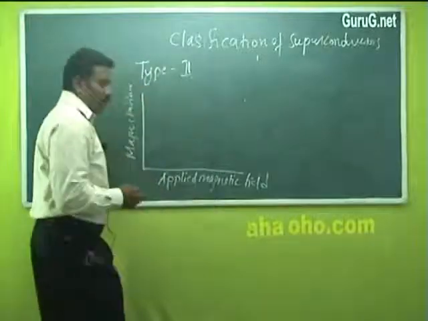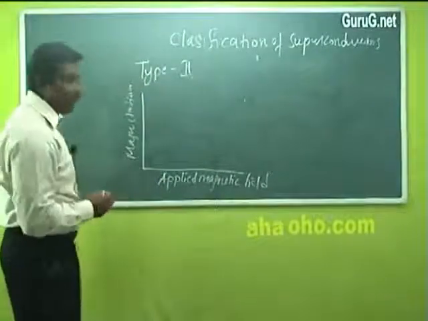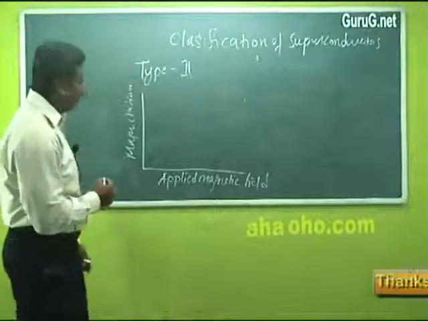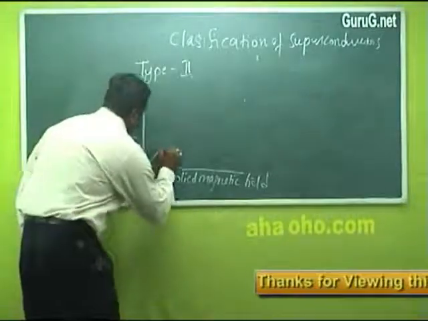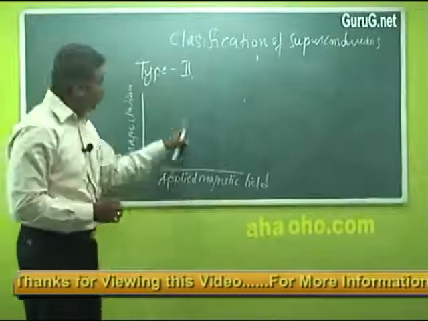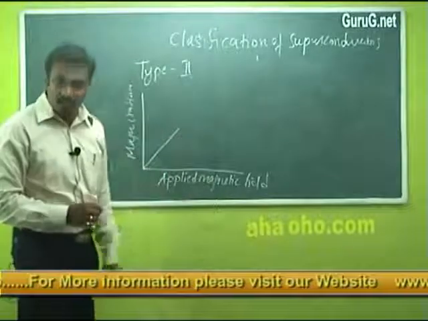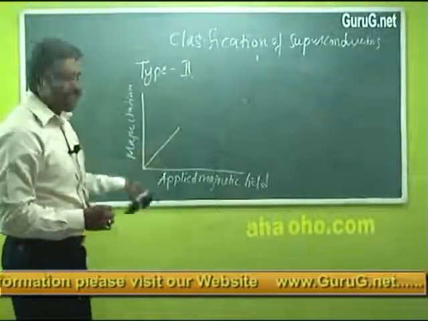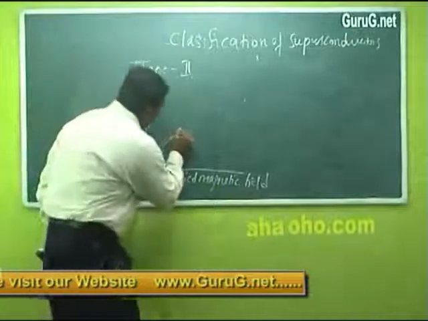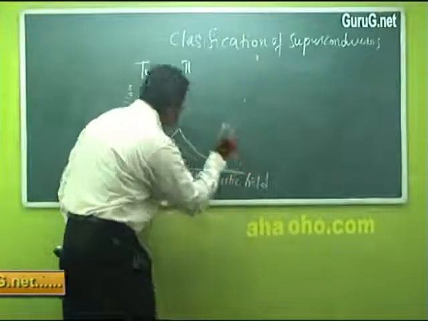When a type 2 superconducting material is subjected to an applied magnetic field, the magnetization increases up to a particular point. In case of type 1 superconductors, what happens? The magnetization suddenly drops to 0 and after that point it behaves as a normal conductor. Whereas in case of type 2 superconductors, the magnetization gradually decreases and finally it drops to 0.